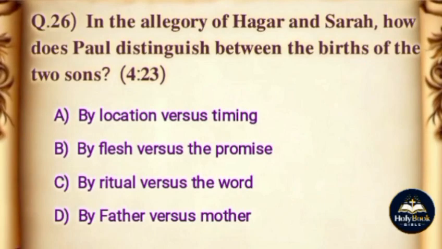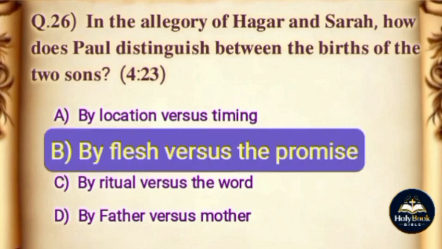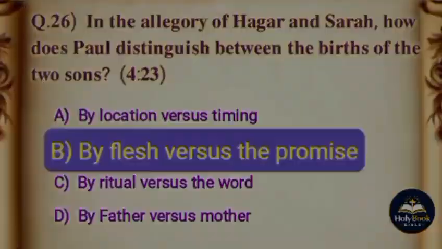Question. In the allegory of Hagar and Sarah, how does Paul distinguish between the births of the two sons? Options. A. By location versus timing. B. By flesh versus the promise. C. By ritual versus the word. D. By father versus mother. The correct answer is option B, by flesh versus the promise.